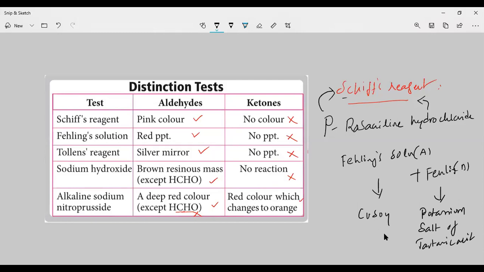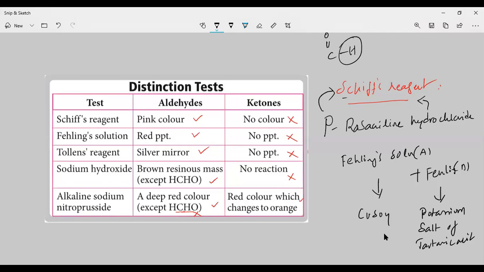So this is Fehling solution. Aldehydes will reduce this Fehling solution because of the hydrogen, and we are going to get a red precipitate because of the copper. Copper oxide will be deposited.